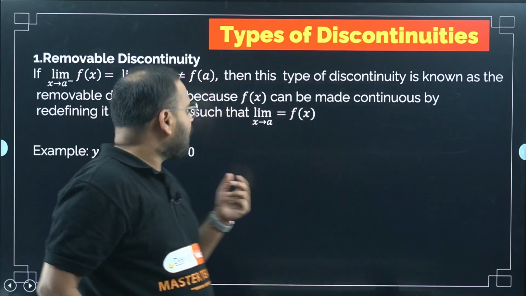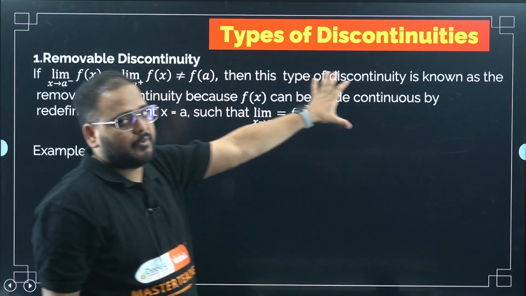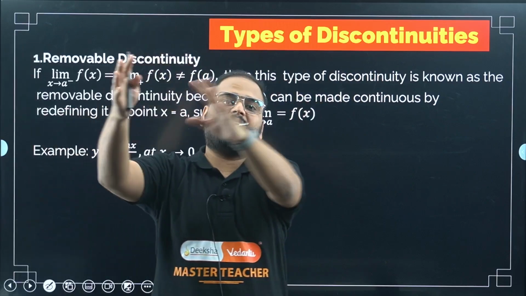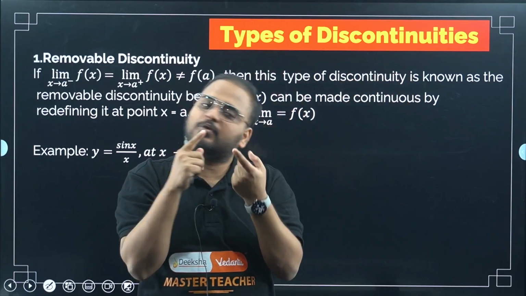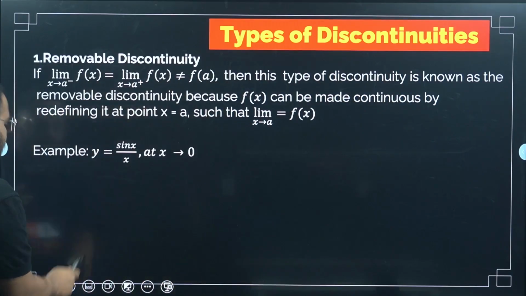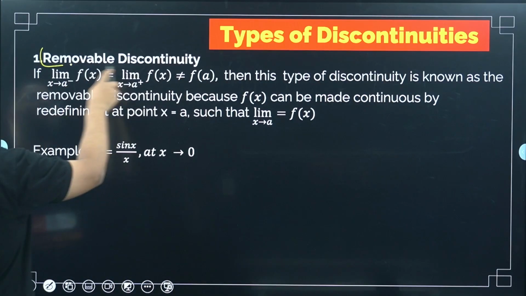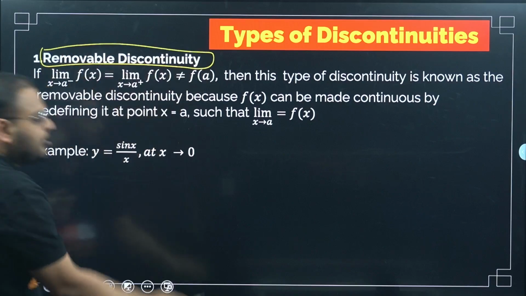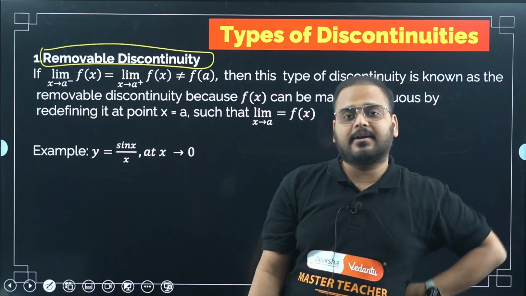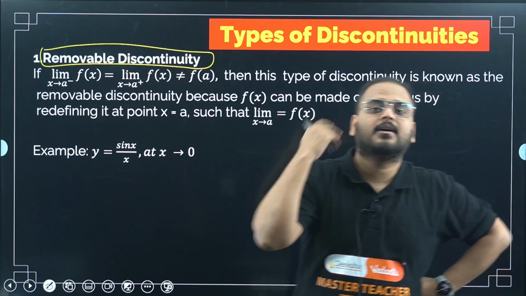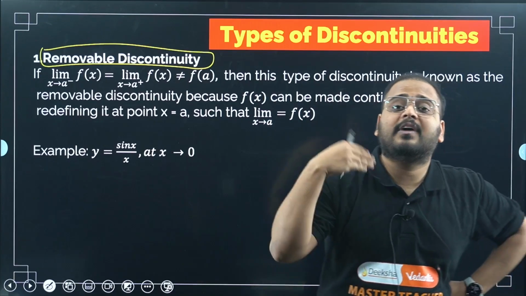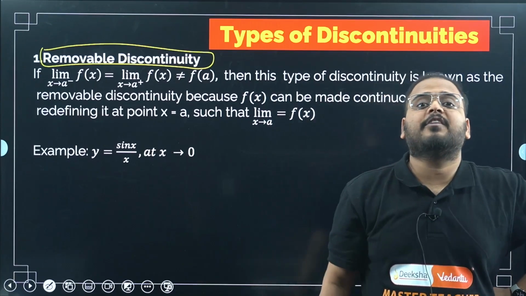Now over here we'll talk about types of discontinuity. There were the reasons for discontinuity; over here, from the reasons, we'll classify our discontinuity type. So the first one is the removable type of discontinuity. Even though there is a discontinuity, it can be removed. How can I remove the discontinuity, bacha? If I can define the function in a different way, then obviously I can call the function continuous.